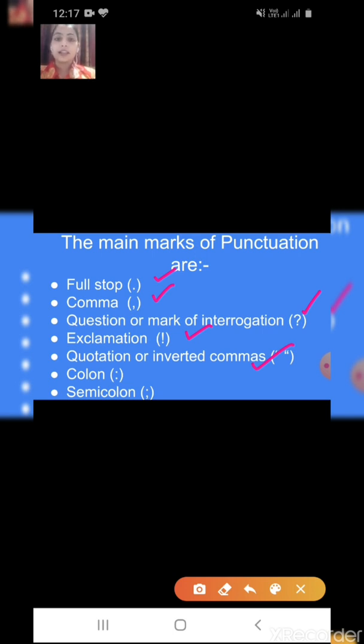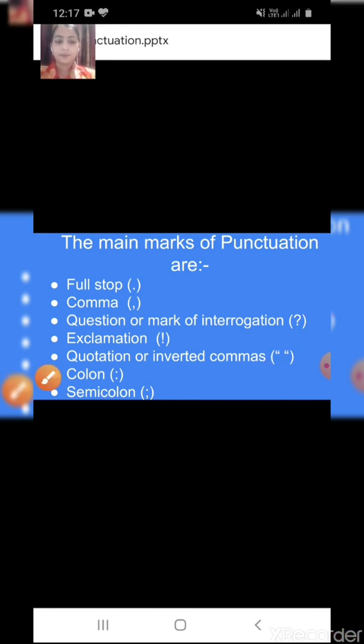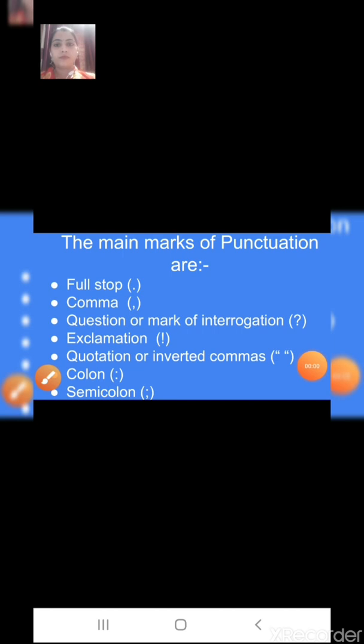These main punctuation marks we use in our daily sentences and writings. Now we are going to see which punctuation mark we have to use in which sentences.